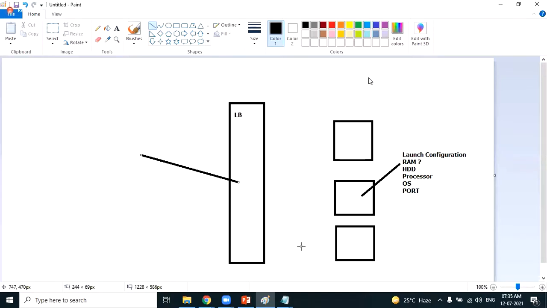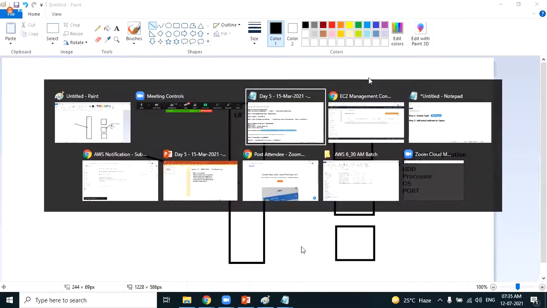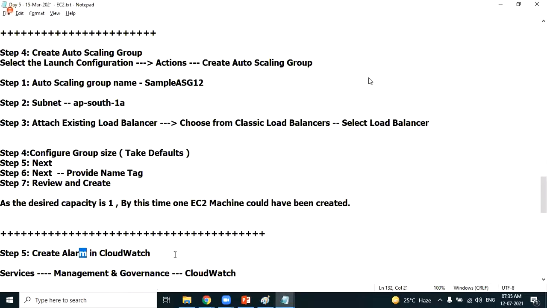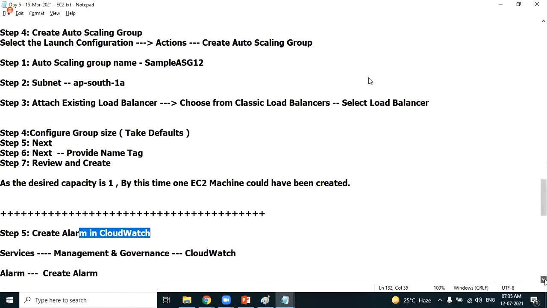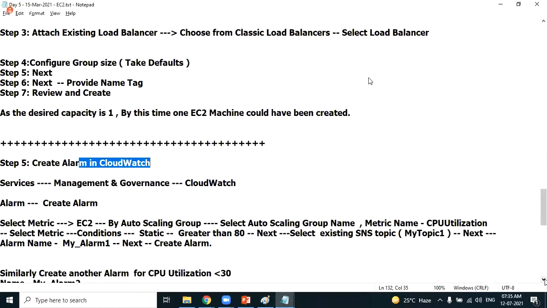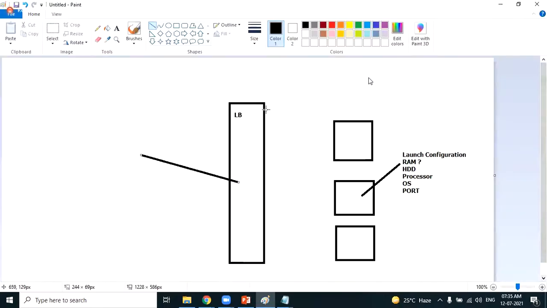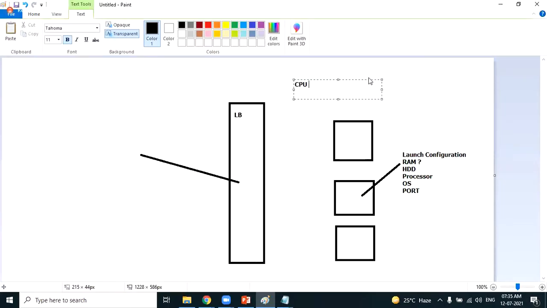We can monitor the traffic using a service called CloudWatch. CloudWatch is a monitoring service. You can monitor the infrastructure. In this CloudWatch service, we will be monitoring the traffic based on the metric called CPU utilization.